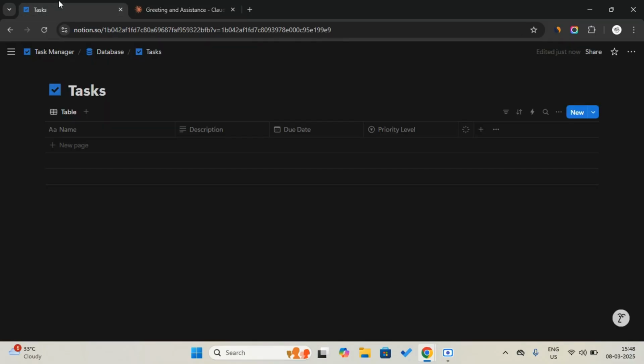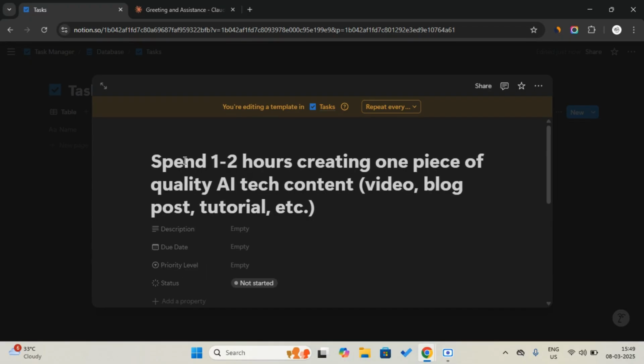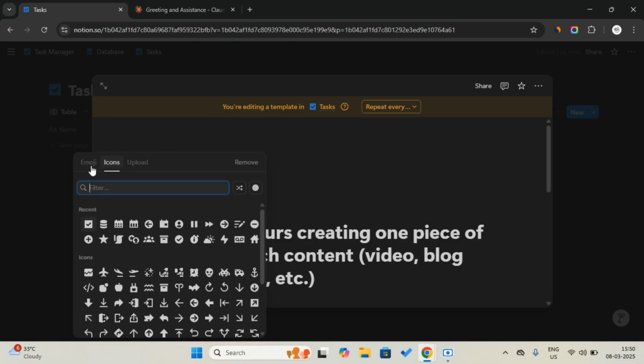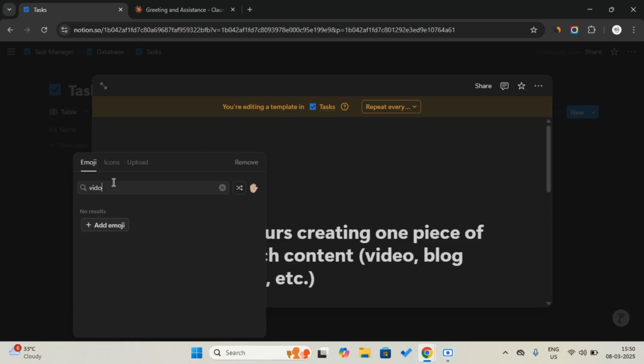We copy here and paste here. You can open that and tap on the new template, and it will load. Paste the task you have to do. Now I am going to add an icon. Let's add an emoji instead, a video emoji.